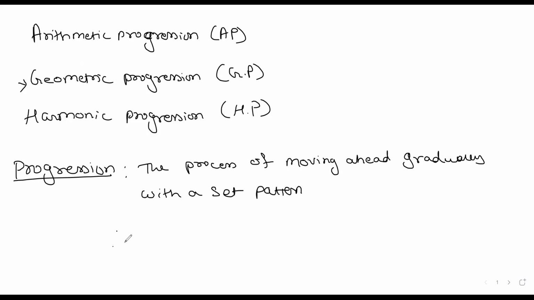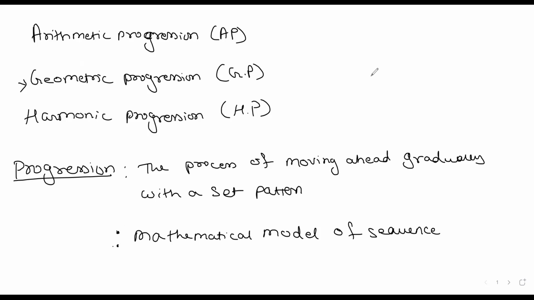And in maths, it is nothing but a mathematical model of sequence, which gives you a mathematical formula to find any term of the sequence, to find the sum of the terms, and to find the difference or the ratio or whatever it is. So the important progression that we are going to learn now is geometric progression.